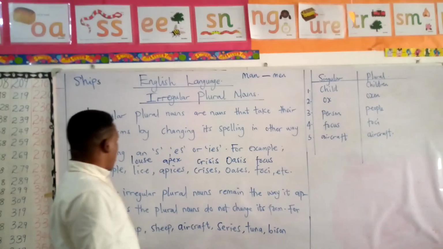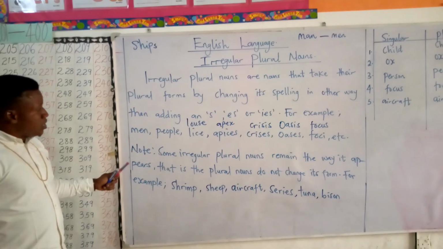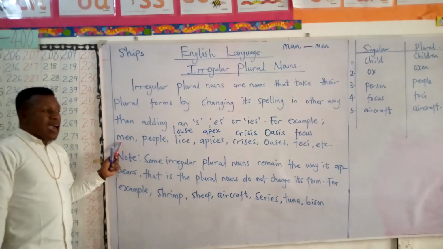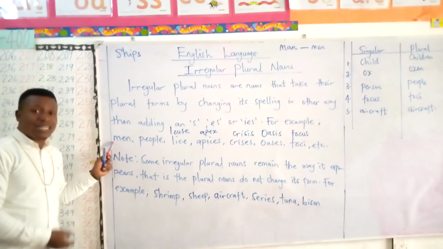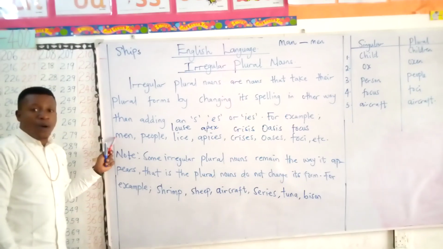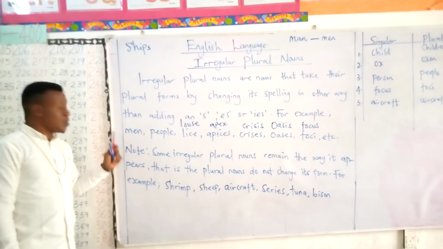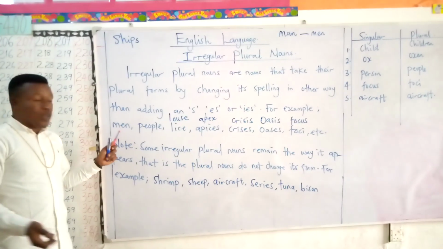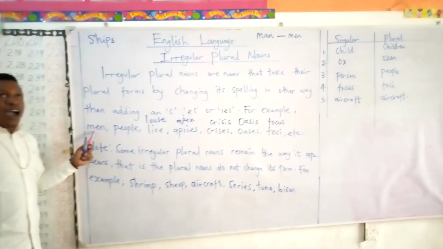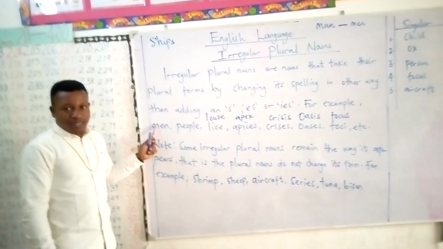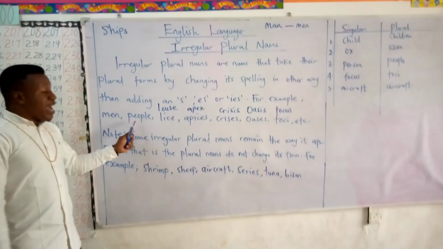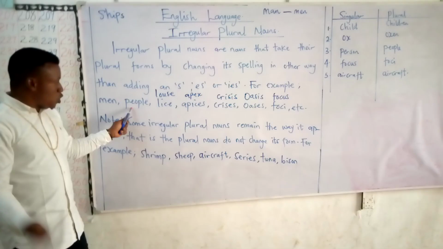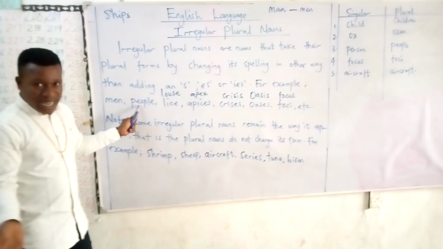So now, when you want to make a sentence with any of those plural words, let's take men. I saw two men yesterday walking down the aisle. You can say, I saw two men. It's not correct to say, I saw some person.